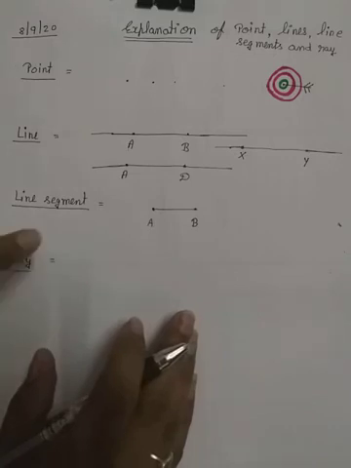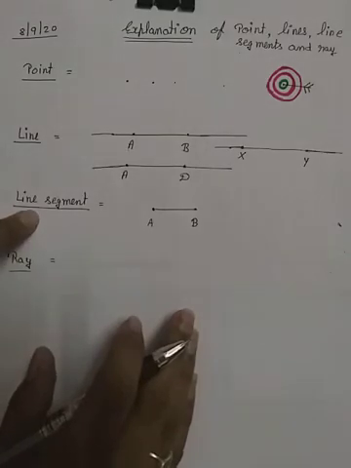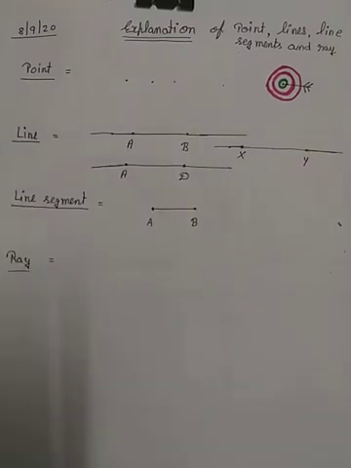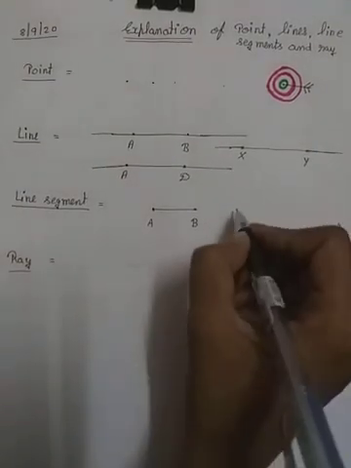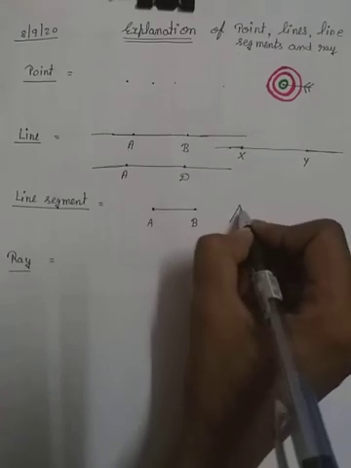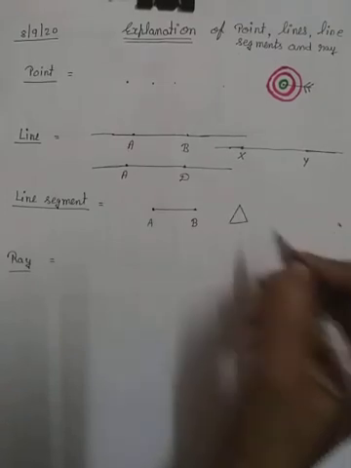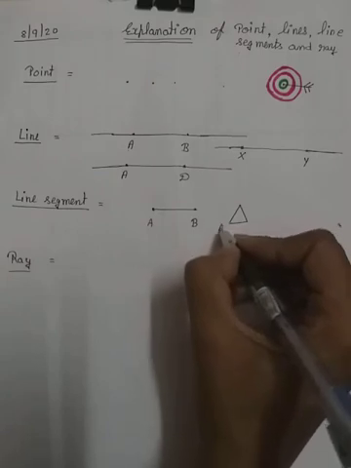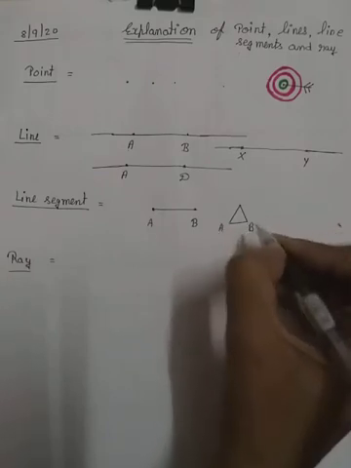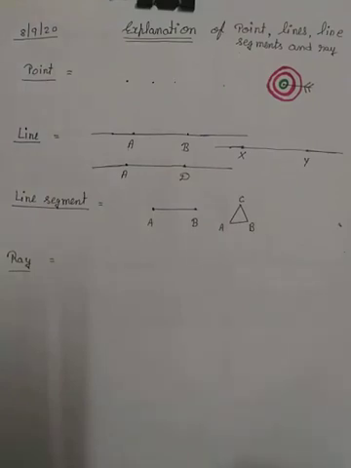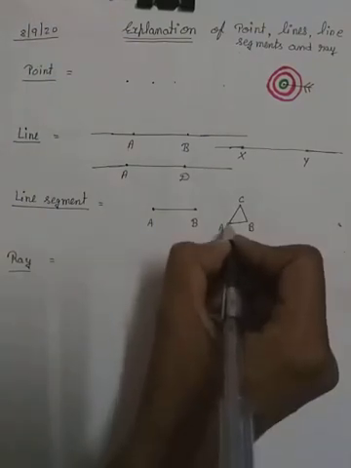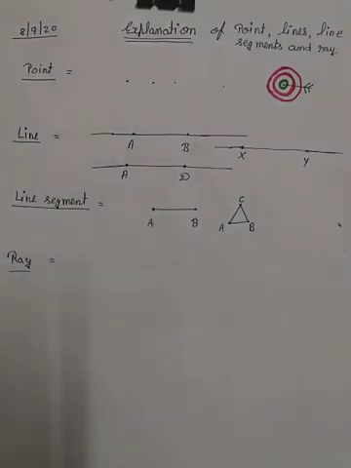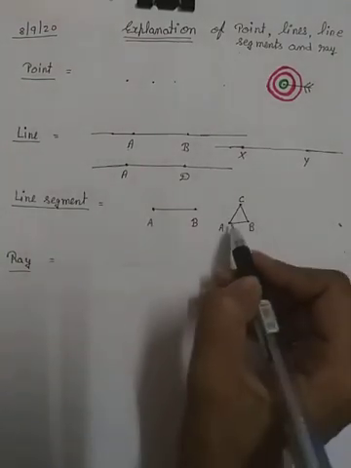For example of line segment, we have a triangle. I am giving it the names A, B, C. In a triangle we have 3 points. Now can we extend this line segment?